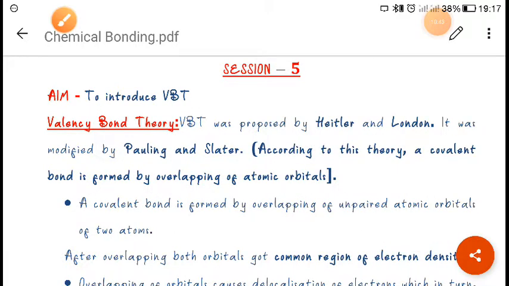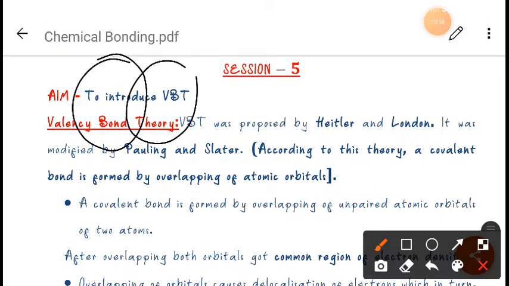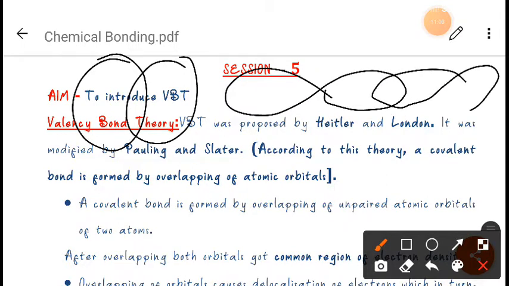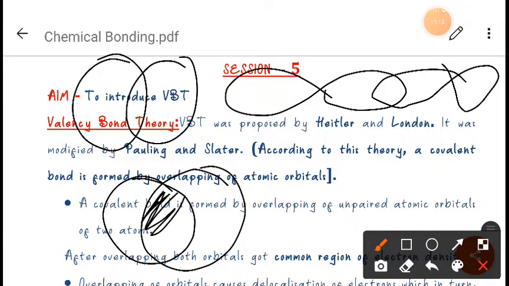Okay, so this was the second concept about the orbital configuration. Now next, what he says is that the extent of overlapping will depend on the strength of the bond. Suppose this one is one overlapping, and this one is another overlapping. One is like this, one is like this. So you see here the overlapping is more as compared to this. So here the bond will be stronger as compared to this.